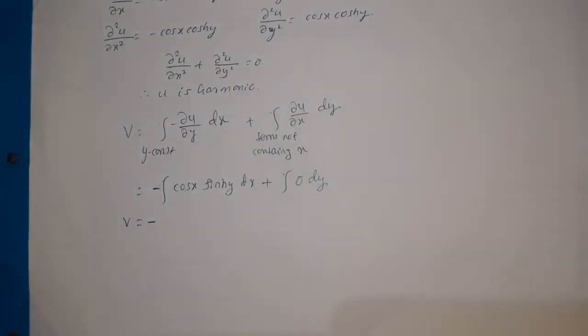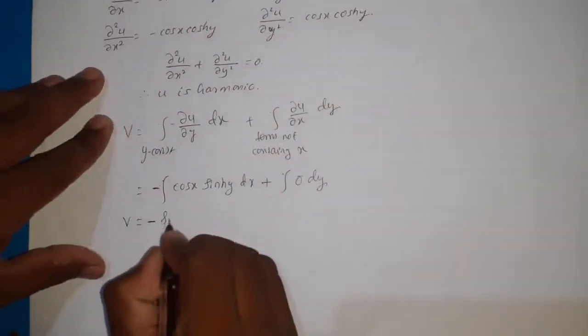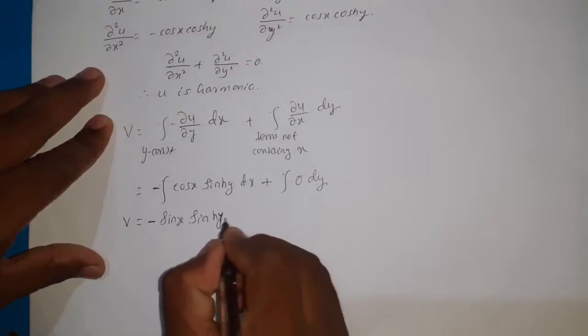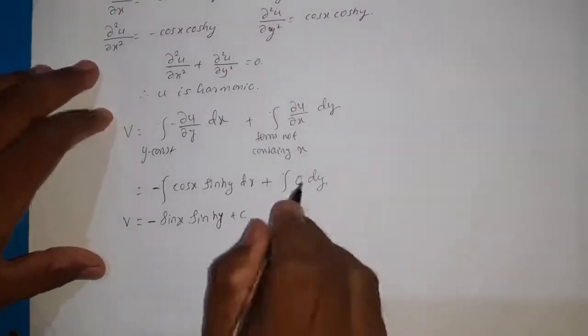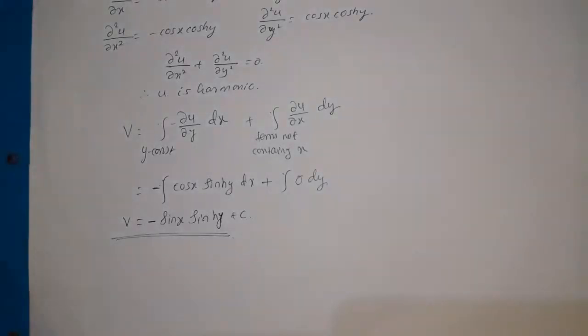Now integration of cos x, because we are integrating only with respect to x and treating y as constant. So integration of cos x is sin x sin hyperbolic y plus c, here it is equal to 0. So therefore this is the required harmonic conjugate.